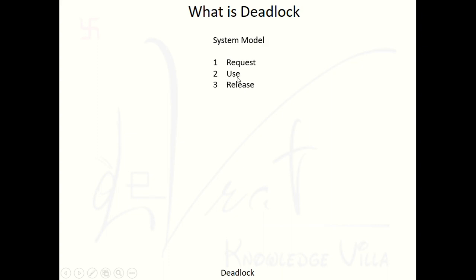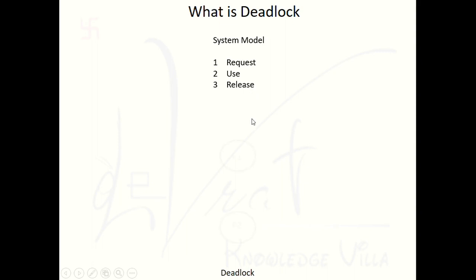Suppose one process puts a request for the CPU, but after completion of execution, that process does not require the CPU for more time. So that process releases the CPU and another process will get that CPU. Same thing for an IO device, like process P1 is holding a printer, and after completion of the printing task, that process will release the printer. Get it? So these are the common fundamentals, the basic 3 steps. First step is request, second step is use, and third step is release.